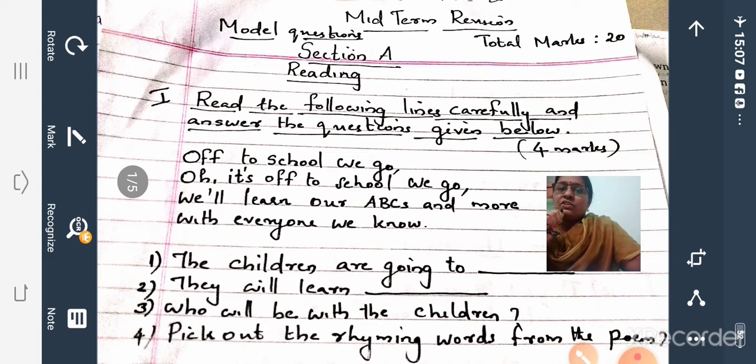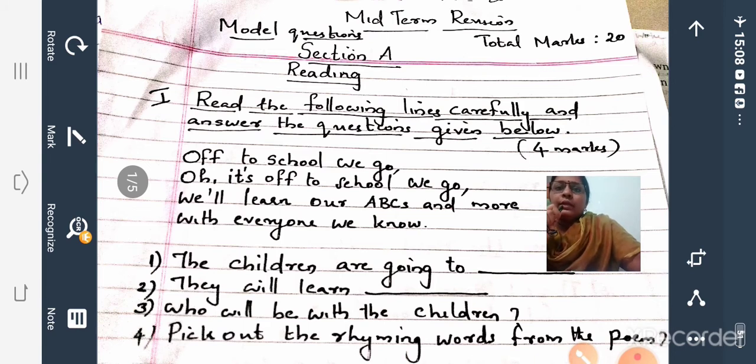So this is a revision class and I will give you a model question paper. So model only. Okay. So first section A, total marks 20 marks. Section A, reading.